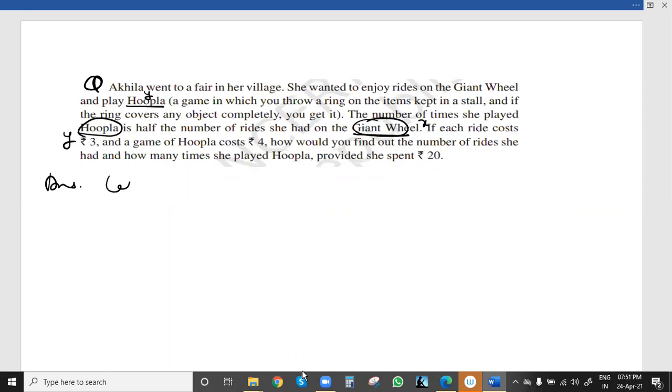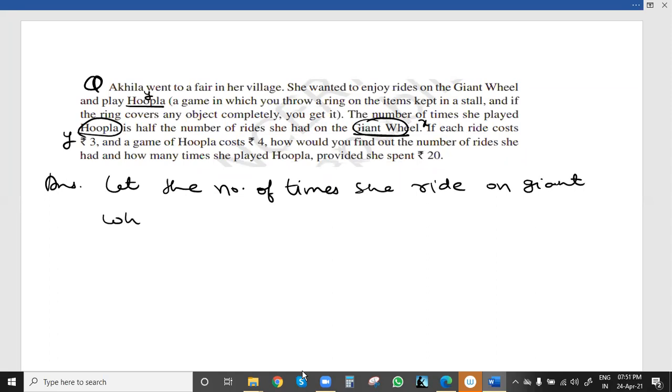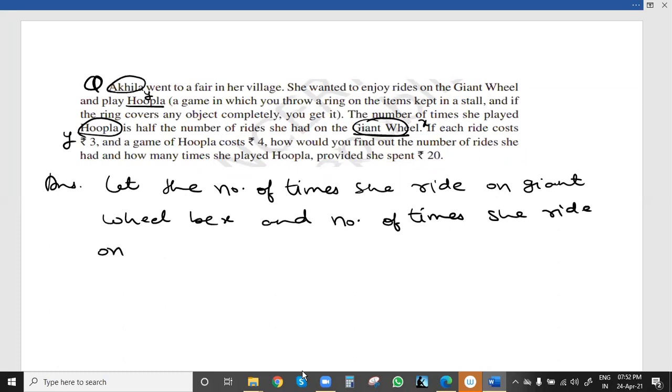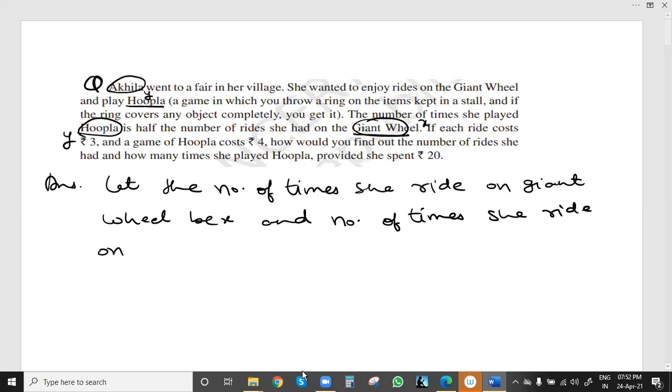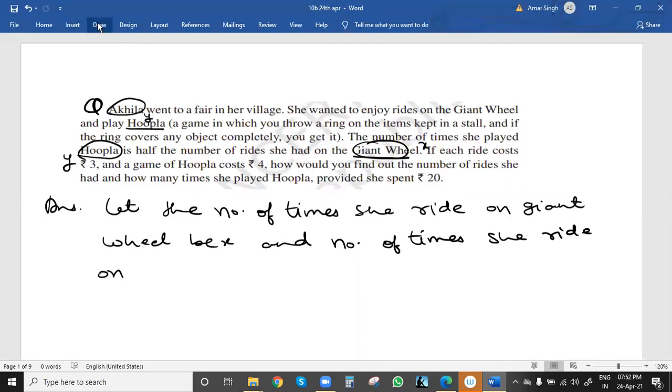So we can write, let the number of times she rides on the giant wheel be x, and the number of times she, that girl Akila, played the hoopla game be y.